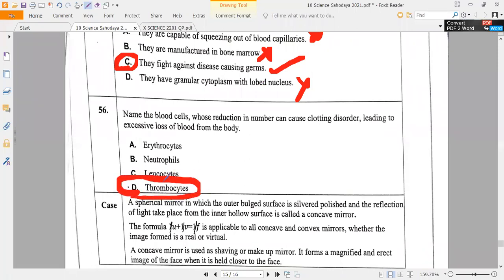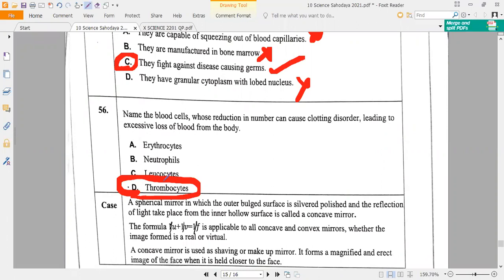Everybody clear? Next question, next paragraph, read.